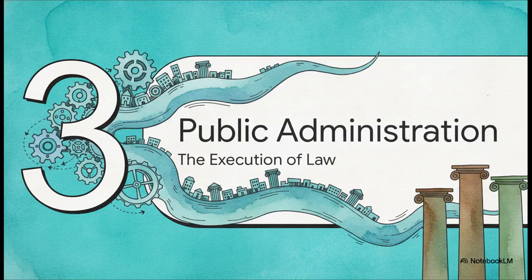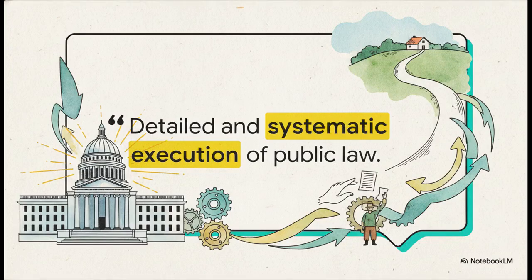Now notice how Step 4 there was implementation. That bridges us perfectly into Section 3, Pillars of Public Administration, the execution of law. We're moving from the what of policy to the how. Woodrow Wilson hit the nail on the head when he called administration the detailed and systematic execution of public law. Making a law in a grand parliamentary building is one thing, right? But systematically executing it so that a farmer in a remote village actually gets their employment benefits, that is a completely different beast.